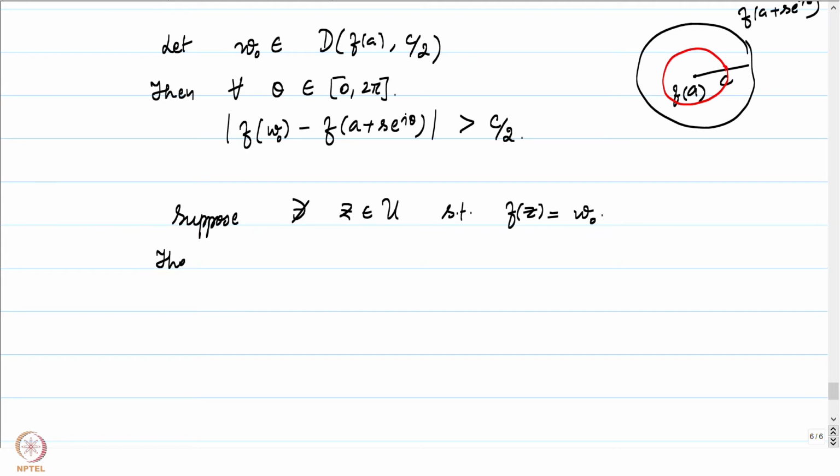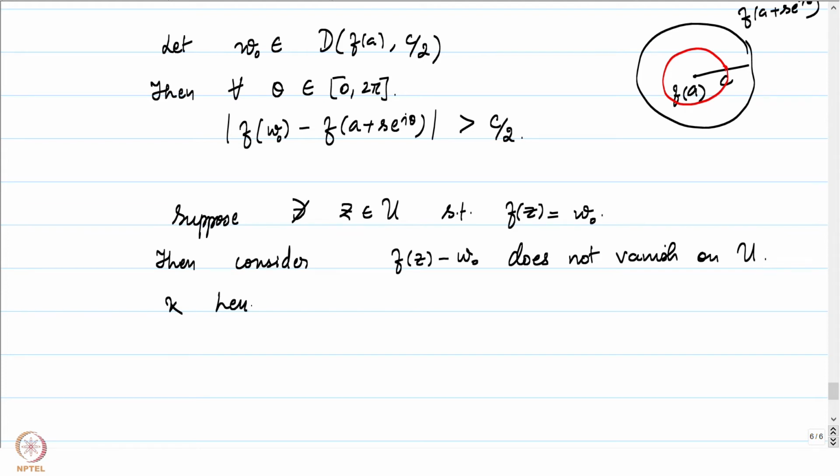Then consider f of z minus w naught. This function does not vanish on U. And hence, g of z equal to 1 by f of z minus w naught is holomorphic on U.